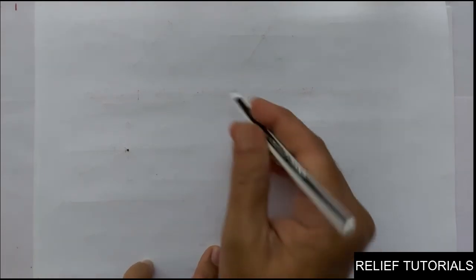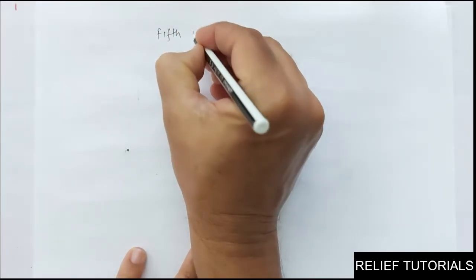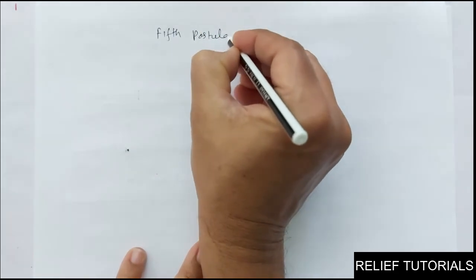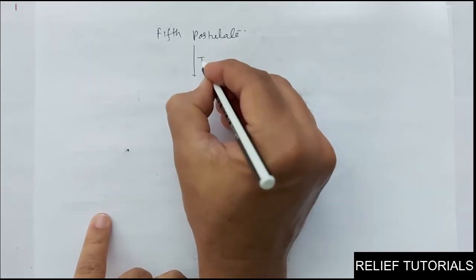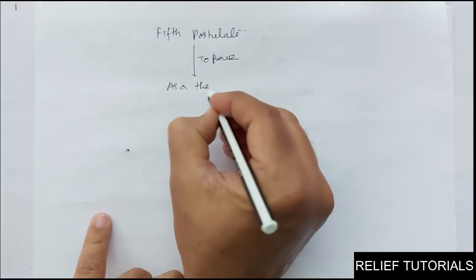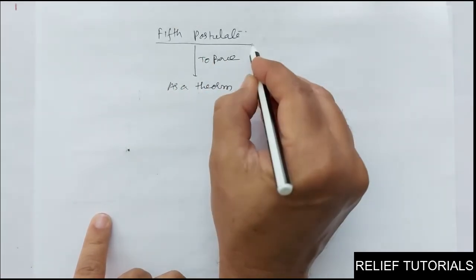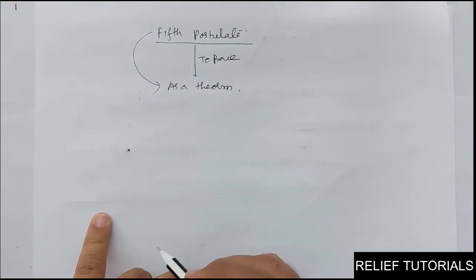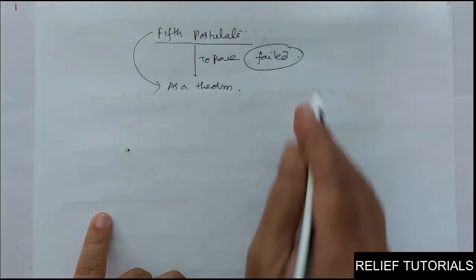Now, all attempts to prove the fifth postulate of Euclid as a theorem failed. So many attempts were made to prove this fifth postulate as a theorem, but all attempts failed. Clear?